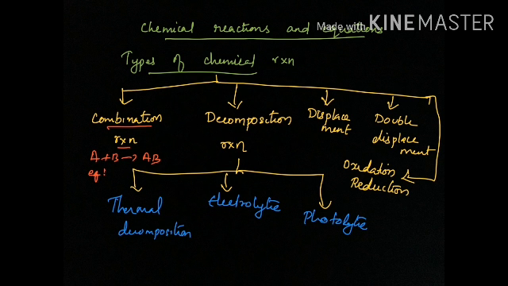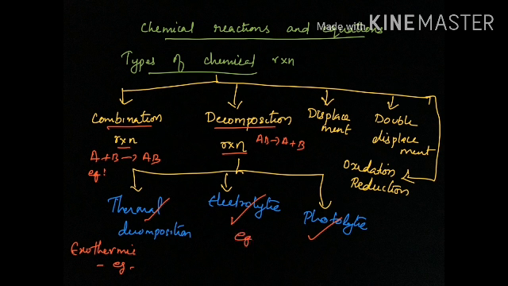Then, combination reaction is an exothermic reaction. So what is meant by an exothermic reaction? Its examples also. Then the decomposition reaction is just the opposite of the combination, that is, AB gives A plus B. When you study the decomposition reaction, you need to study the thermal decomposition, electrolytic decomposition, and photolytic decomposition also. Then its examples. You need to study the endothermic reaction also. Its examples are also needed.